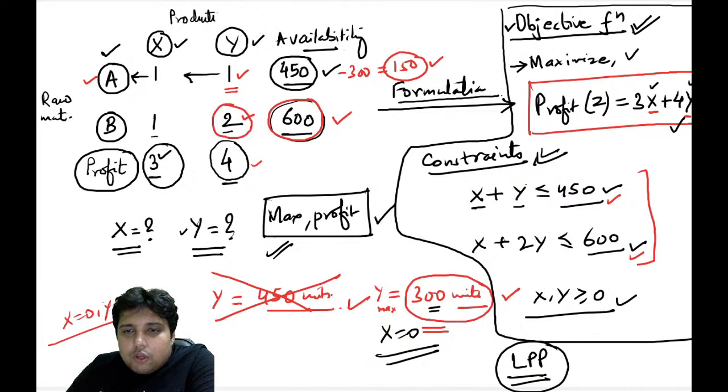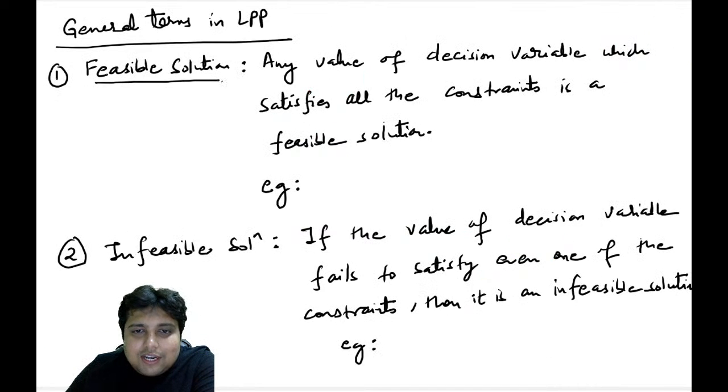Let's find that out. If I keep x as 0, y as 0, I will get less than 450. So yes, that is a possibility. If I keep x 0, y 0 here, again I have got the situation. And remember, x and y can be 0. So remember guys, x 0 and y 0 is satisfying both my constraints. So yes, it is a feasible solution.